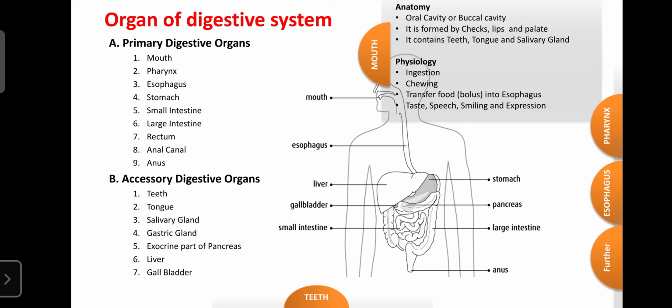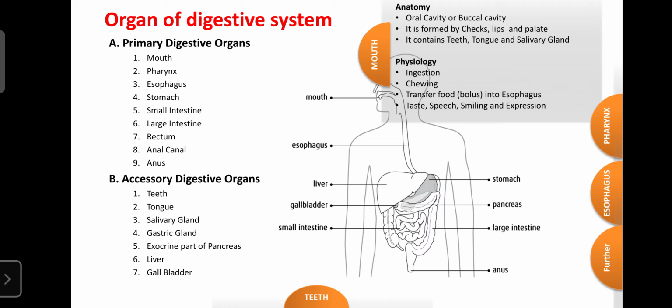So with the help of the palate, cheeks and lips, our oral cavity is formed. The oral cavity is also known as the buccal cavity or mouth. The oral cavity mainly encloses the teeth, tongue, as well as the salivary glands. These are the accessory digestive organs, which are helpful for the digestion of food in the oral cavity.